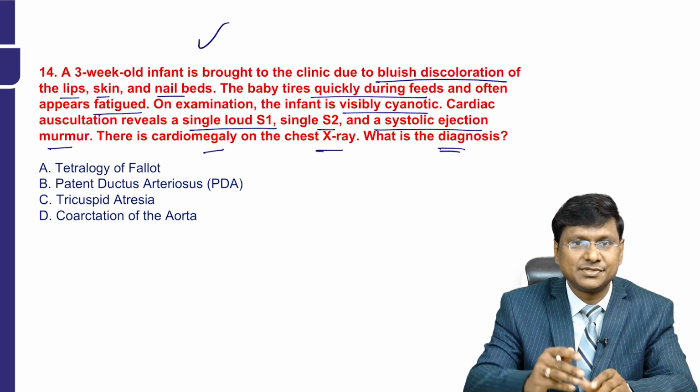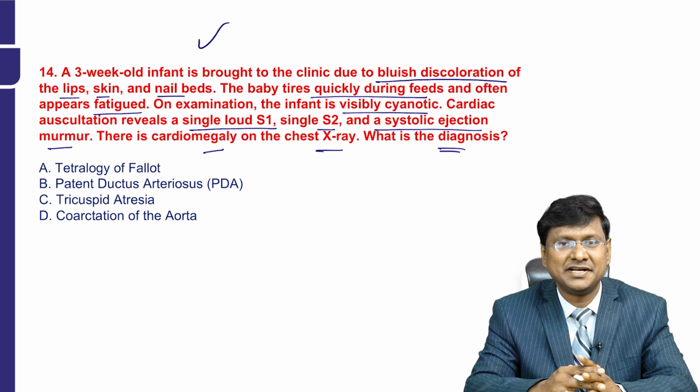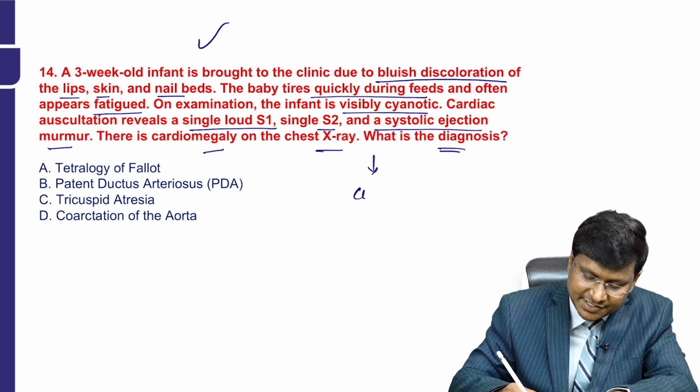What do you think is the diagnosis? The options are tetralogy of Fallot, patent ductus arteriosus, tricuspid atresia, and coarctation of aorta. See, first of all, what type of congenital heart disease is this?